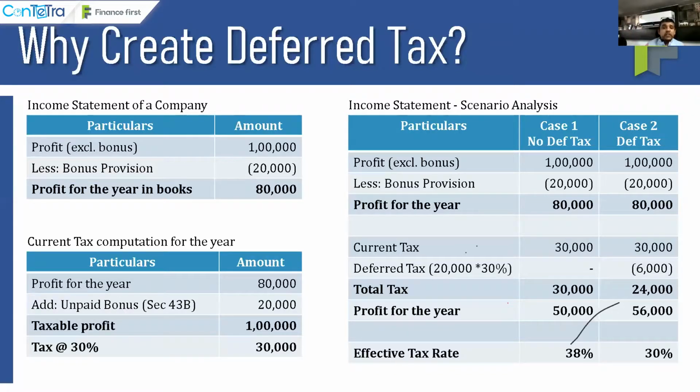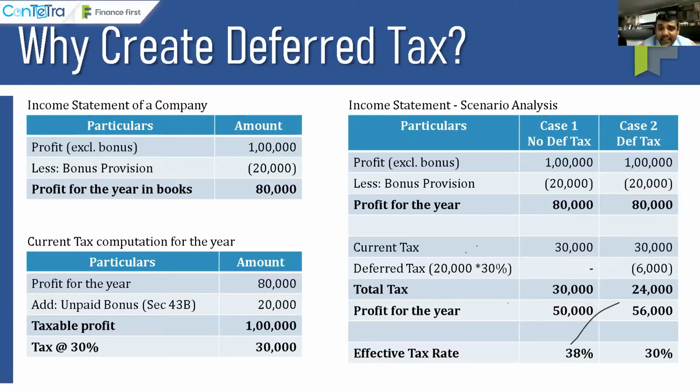So in this situation, in the first case, if I don't create a deferred tax asset, then my effective tax rate will be 38%. Now, why deferred tax asset? You have to simply go by the concept of accounting profit or tax profit for the time being. The accounting profit in this example is 80,000. The tax profit is basically 1 lakh. So which profits are higher? Tax profits. That means you are paying more taxes today and you are going to get a deduction in future.